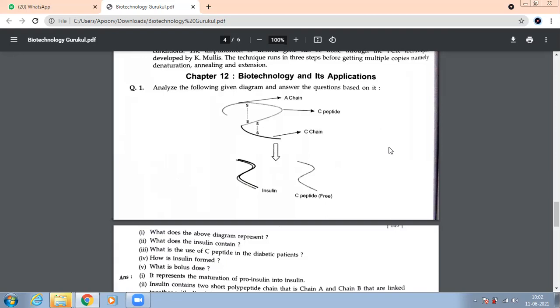Just observe the figure, read the questions, and be prepared with your answers. I'll discuss it with you. Many times we've discussed this. Again, something to tell you: the same type of topics are generally repeated.